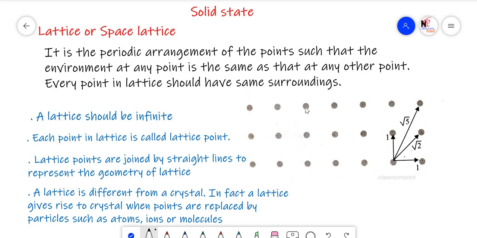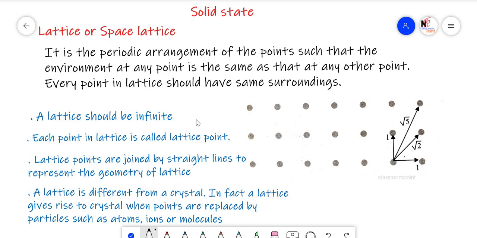See here, these points are arranged in a sequence manner, periodic arrangement. The pattern is same in all these cases. This direction or this direction, you go in any direction, the arrangement of the particles is same. No need to consider these points as atoms or molecules or ions. You can take them as bricks also. If you keep the bricks in a periodic arrangement, that arrangement is also called a lattice.